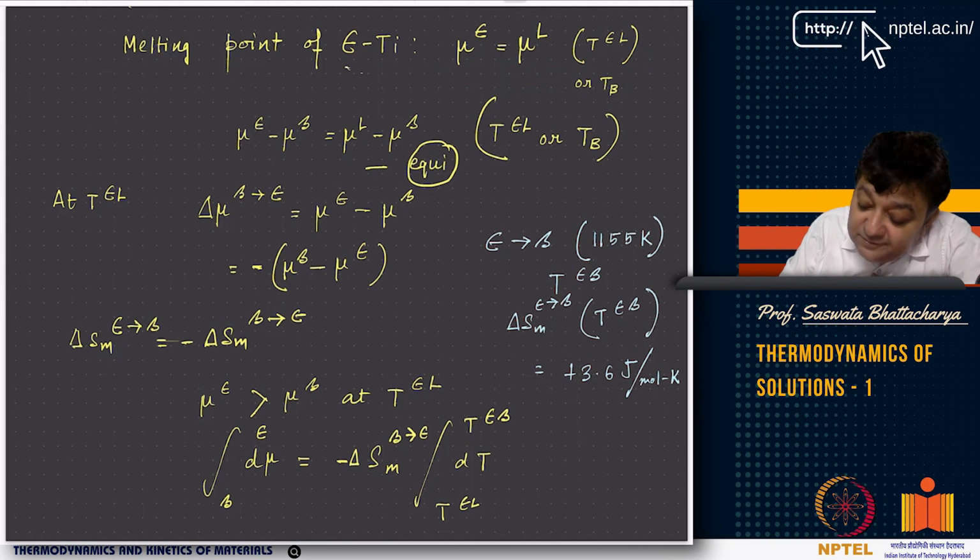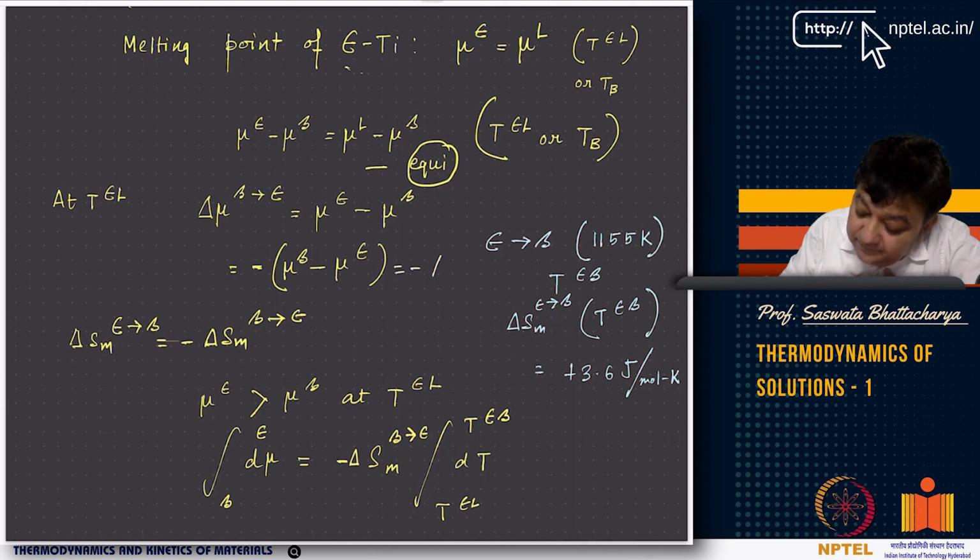Now think of this, if mu epsilon equals mu liquid, I can take mu beta out on both sides. So now you have mu epsilon minus mu beta equal to mu L minus mu beta. Now the way we have written, this is delta mu beta to epsilon, and this is delta mu beta to epsilon, which is basically minus of delta mu epsilon to beta.